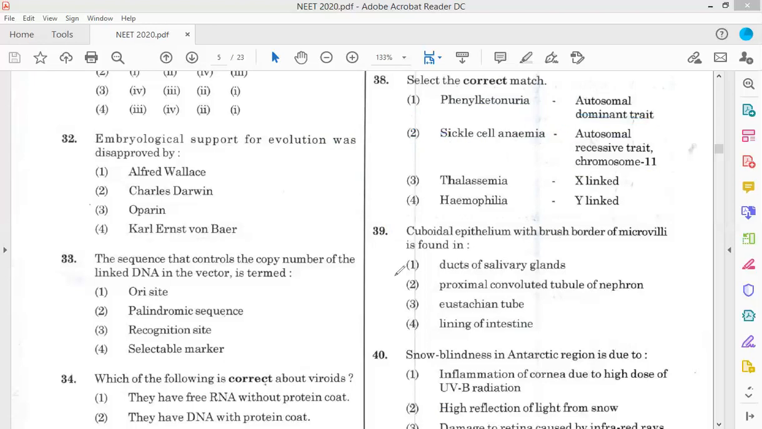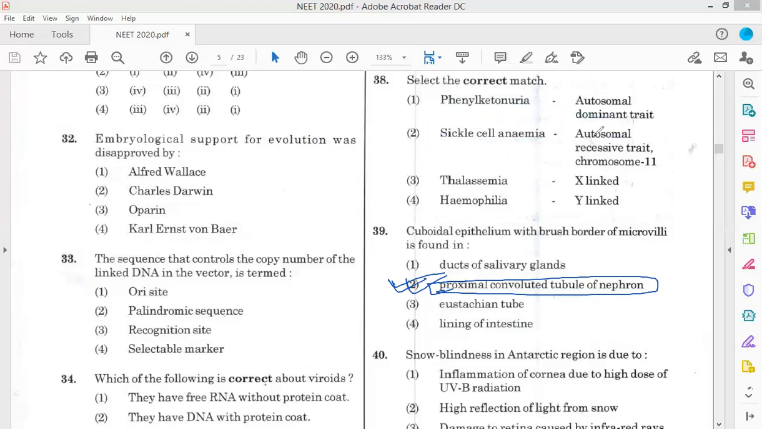Now question number 39. Cuboidal epithelium with brush border of microvilli is found in the proximal convoluted tubule, PCT, of the nephron.